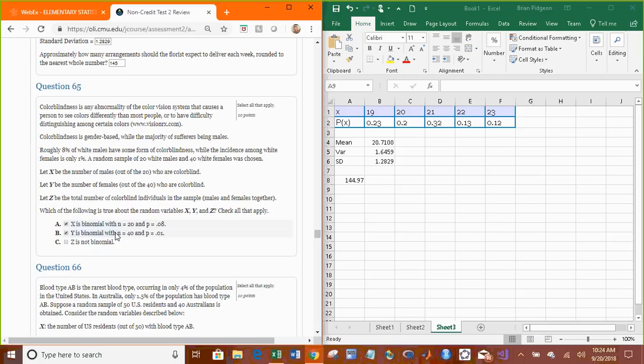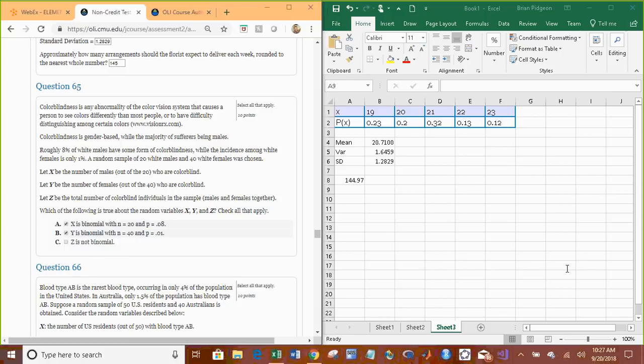And then y is binomial with n 40. And z is not binomial. Z is the total number of colorblind individuals in the sample, males and females together. The probability is the same? 8% of males have some form of colorblindness, but we don't know the probability of just being colorblind in general. I'm going to say that that's not true. Z is not binomial.